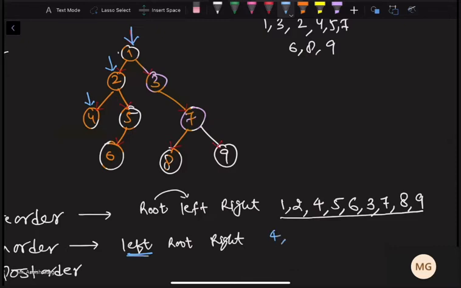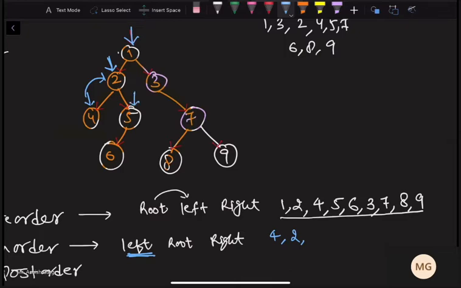Now left is explored. We do not have right now. We will go back to 2. Now after visiting left, what we have to write? Root. Before visiting right, we have to write root. So this 2 will become root. So we will write 2 as the root. Do we have right of root? Yes. We come to 5.